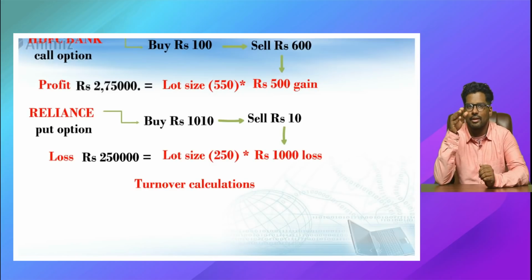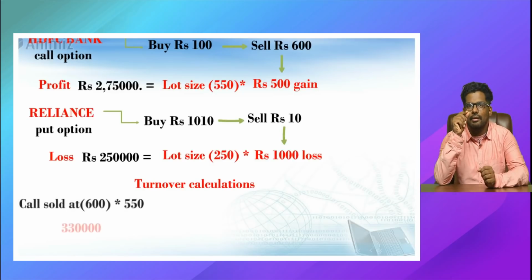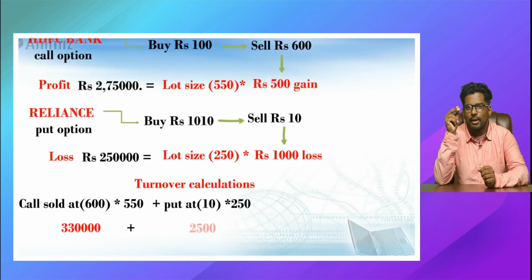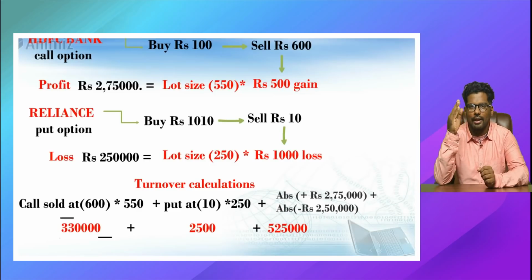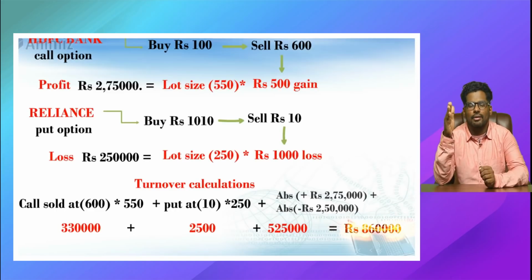Now what is the additional thing which we have added? Sold value of premium. In the first case, the call option, we have sold it for 600 rupees. So 600 into 550 will be added, so 3.3 lakhs will come into the picture. Then in the second case, we have sold the put option for 10 rupees. Multiplied with the lot size of 250, 2,500 rupees will be added. So the total turnover is 5.25 lakhs plus 3,30,000 plus 2,500. So totally 8.6 lakhs odd will be your total turnover as per options.